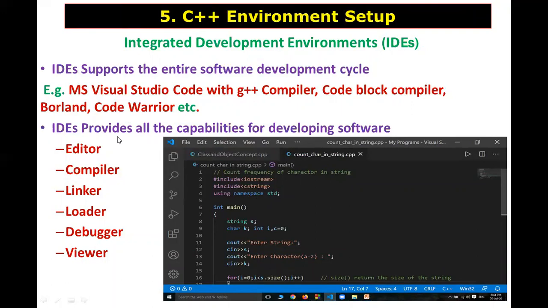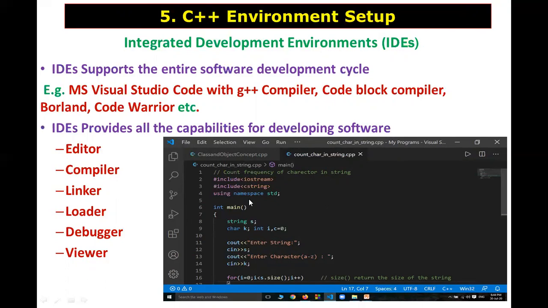IDEs provide all the capabilities for developing software. First, it provides the editor. Now see here, their photo. I am using this VS, that is Visual Studio Code, on my computer. This is one photo I have inserted here to explain to you. This is the editor. When we click here, it will go towards the compiler. That compiler will compile your source code and convert it into object code. It is understood by your computer.